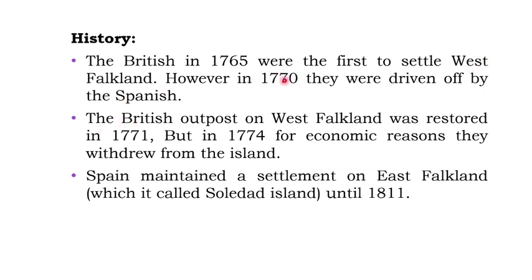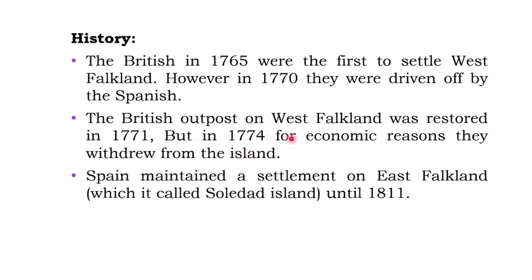However, in 1770, they were driven out by the Spanish. The British outpost on West Falkland was then restored.